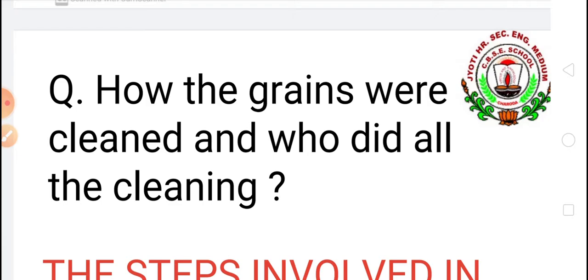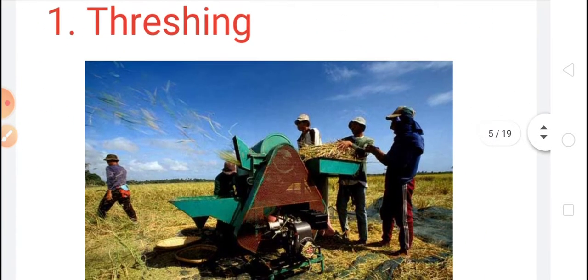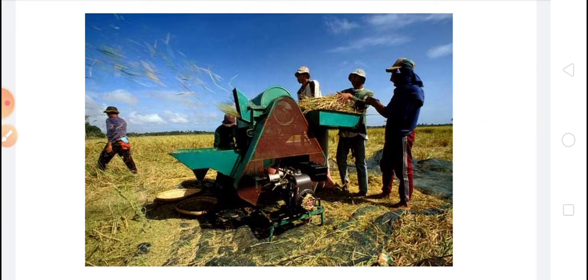After harvesting, meaning after cutting down the crop from the field, the farmers do all these cleaning activities. Farmers separate the grain from the husk by the process of threshing. Threshing is the process by which the farmers separate the grain from the husk. Threshing is a very lengthy process involving lots of patience, skill and stamina. And then only the clean food grains are available to all of us in the market.